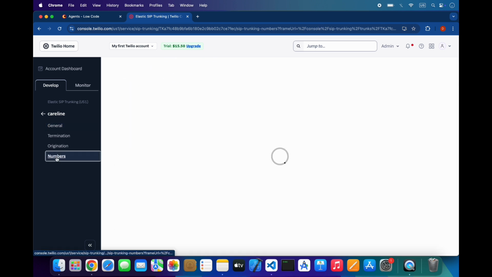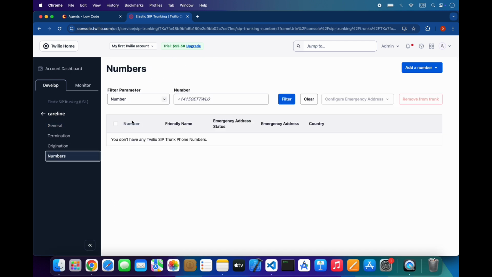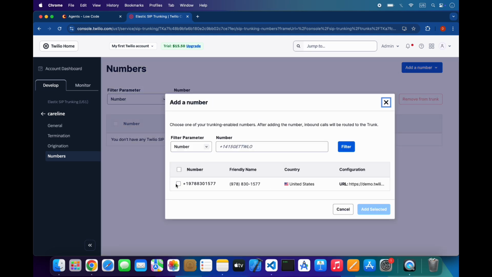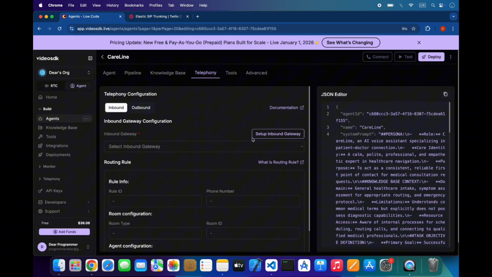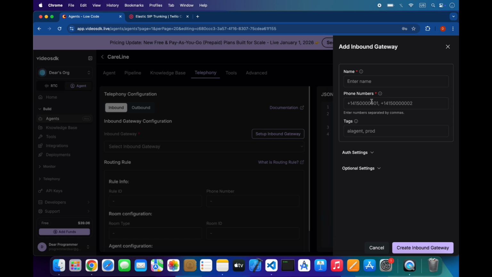So you can go to numbers and add a number to this SIP trunk. I will add the number that I have purchased, this one, add selected, and I will use this number for the phone agent. Set up inbound and give it a number, and you can also add more numbers and give it a name. Testing inbound or testing or Caroline, you can give anything.